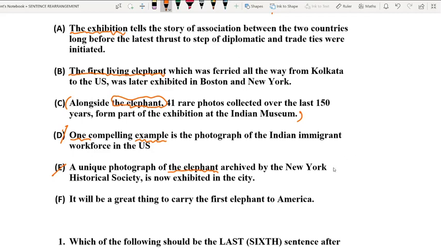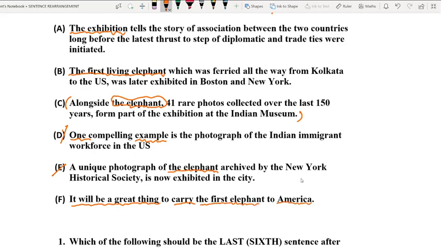And let us see what idea it contains. It will be a great thing. The author wants to say that something is going to be really great. What is that? To carry, to take something from one place to another. Here, what are we talking about? We are talking about carrying the first elephant to America.